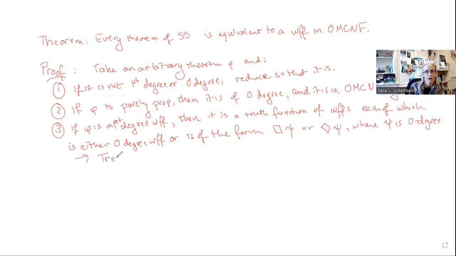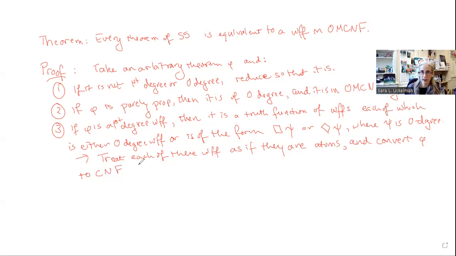Now, each one of these well-formed formulas, either of the form box psi or diamond psi or of 0 degree, we can treat individually. So step 2: treat each of these well-formed formulas as if they are atoms. Ignore the complexity of any of the internal structure in them. Treat them as atoms and then convert phi to conjunctive normal form. We're not thinking about the modal operators; we're thinking of this as a purely propositional formula, and we already know from many videos ago that you can always put a propositional formula into conjunctive normal form.